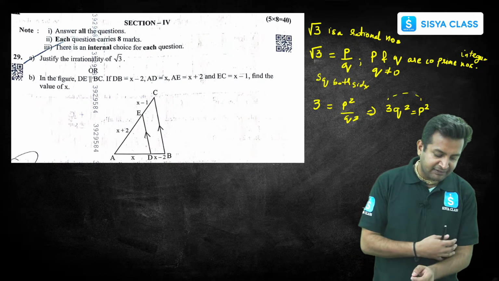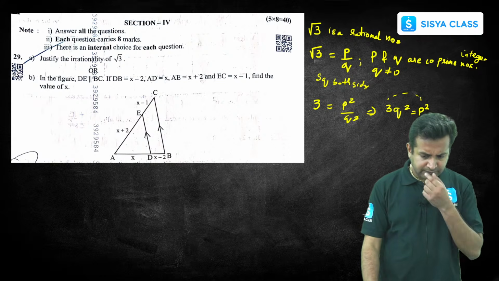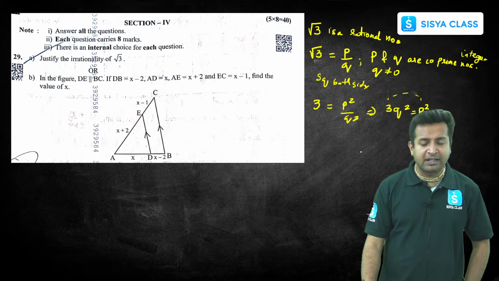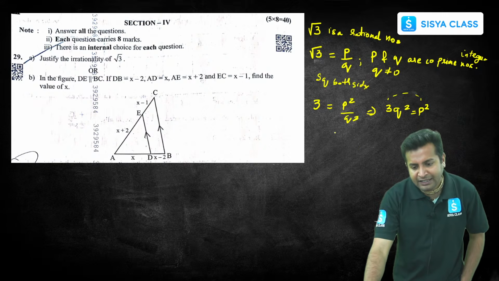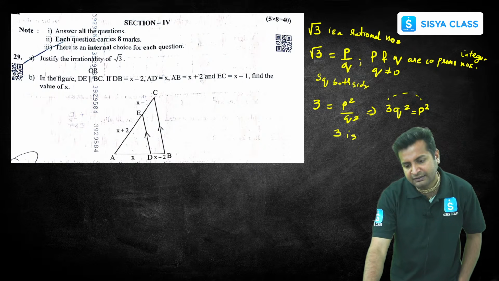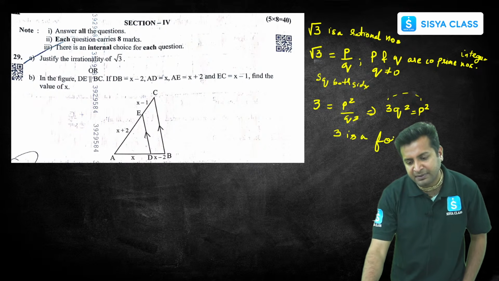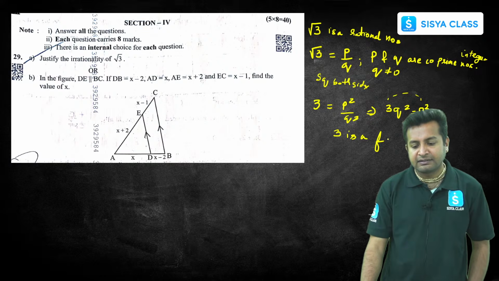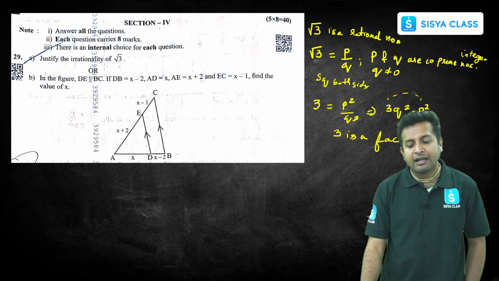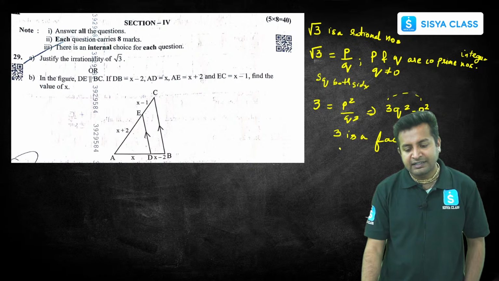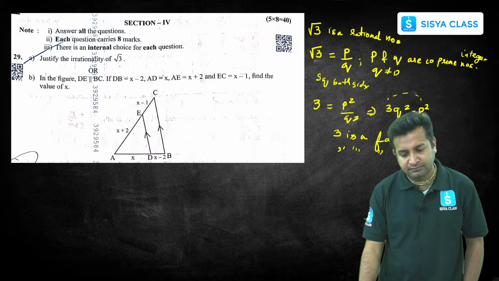So basically, if 3 divides p square, that means 3 is a factor of p square, and similarly we can say 3 is a factor of p also, right?